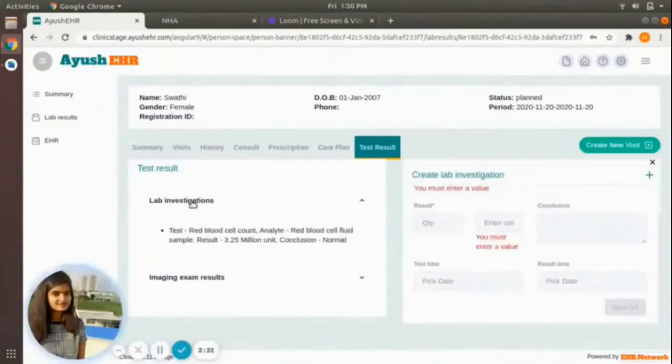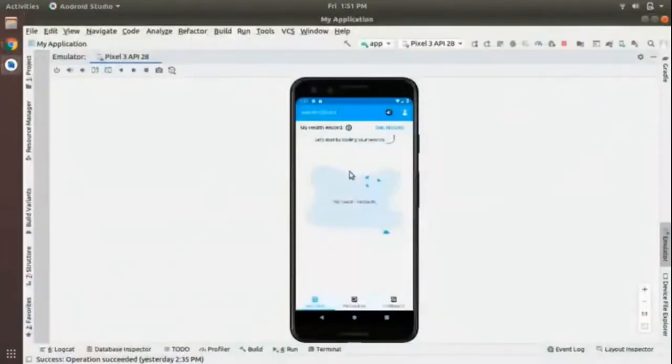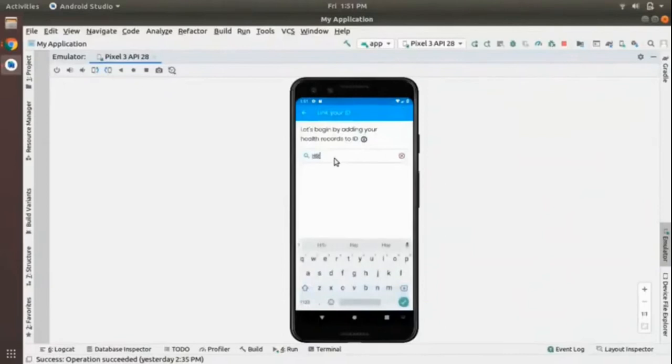So using our HSR Clinic HIP, added the prescription and the diagnostic lab report, and this data will be stored in the Healthy Life PHR Network HRP, and this can be pulled to PHR, HIU and any other third-party application. Now I'll go back to PHR patient account and try to link and fetch the records from the HSR Clinic HIP. I'll be entering the